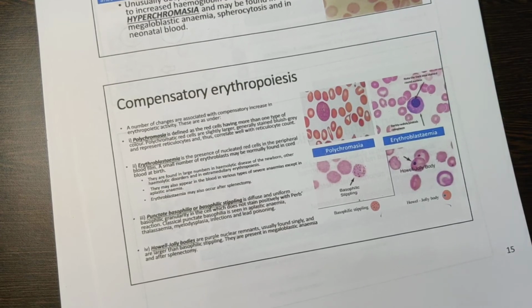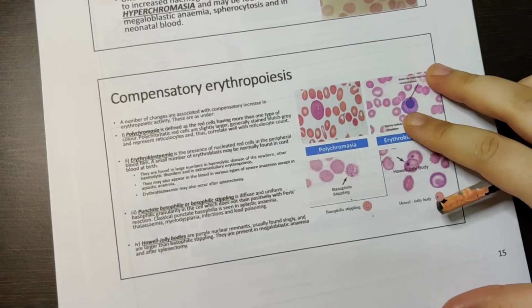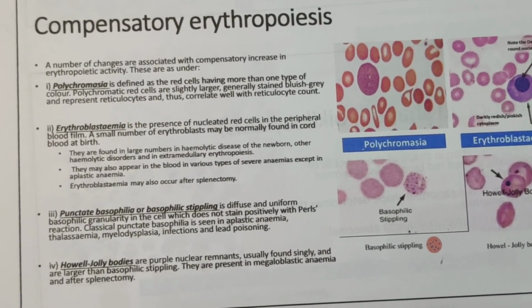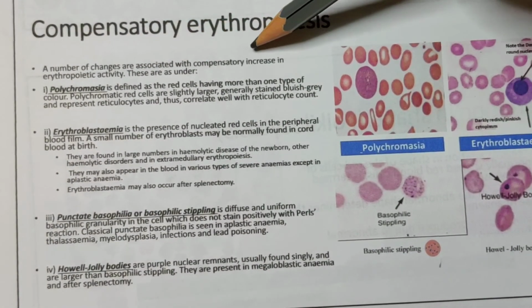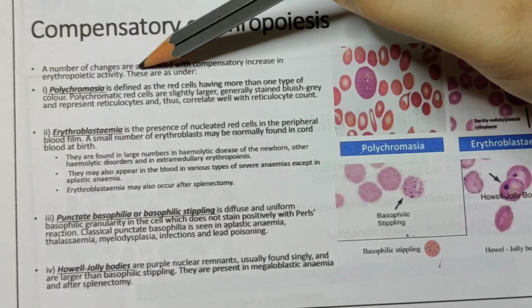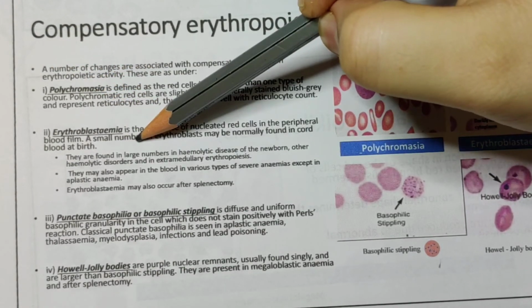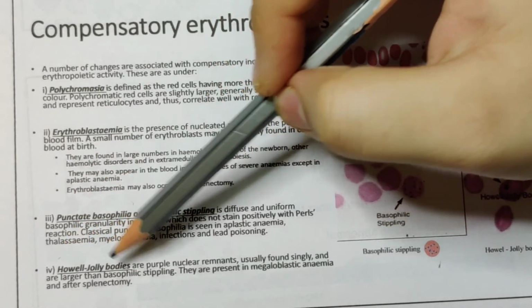I'll zoom this a little bit. Now, compensatory erythropoiesis. A number of changes are associated with compensatory increase in erythropoietic activity. These are polychromasia, erythroblastemia, punctate basophilia or basophilic stippling, and Howell-Jolly bodies.